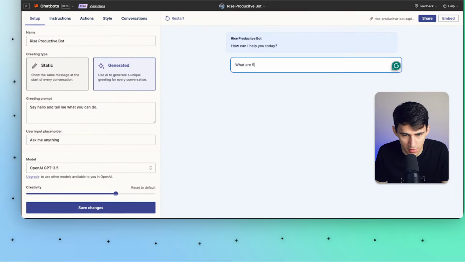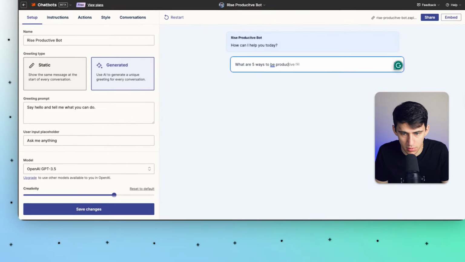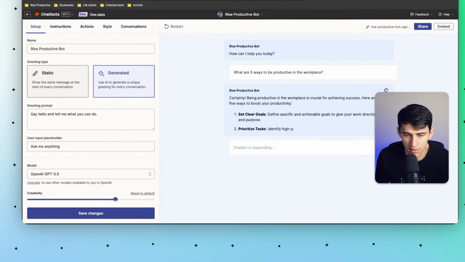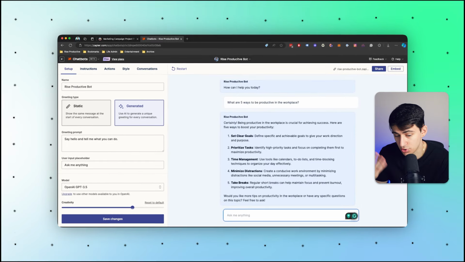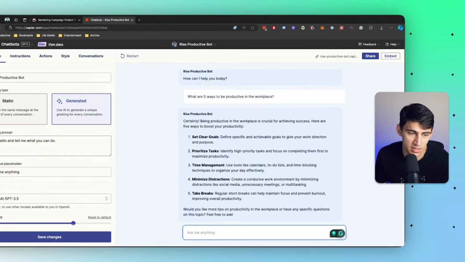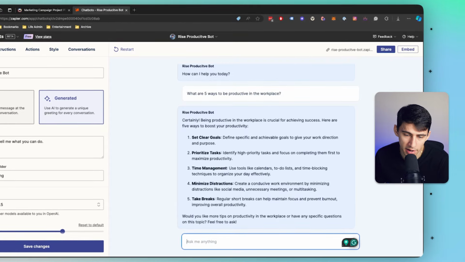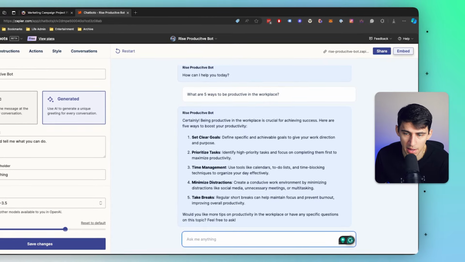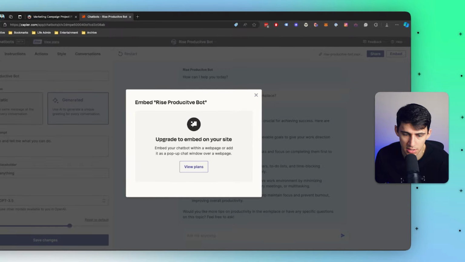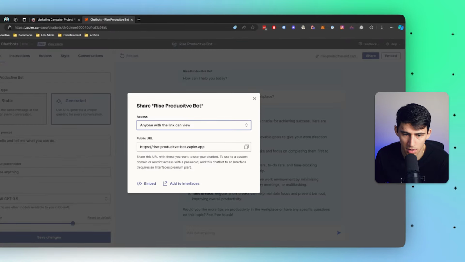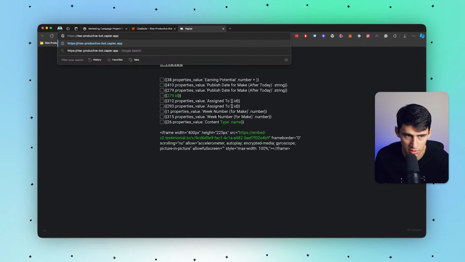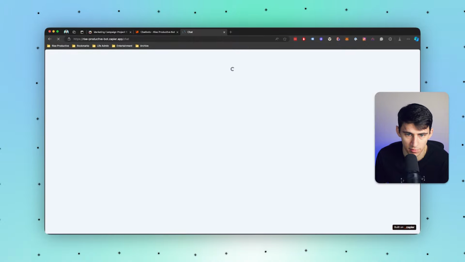What are 5 ways to be productive in the workplace? And essentially what it's going to do is give me a ChatGPT 3.5 response. Since it is the basic version, it's just going to give me more basic ChatGPT answers. But if I upgraded it, it's going to allow me to embed this onto a website. Now, as you can see, I need to upgrade the plans, but I can share this and turn it into a public chatbot via URL.